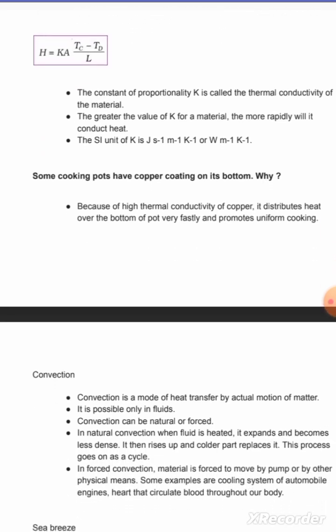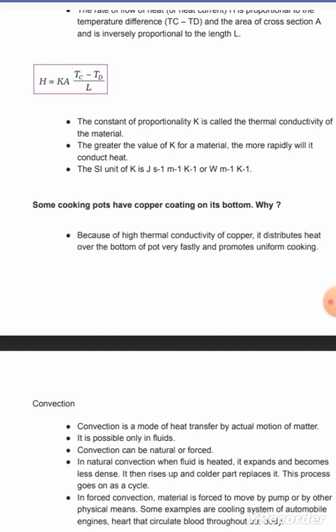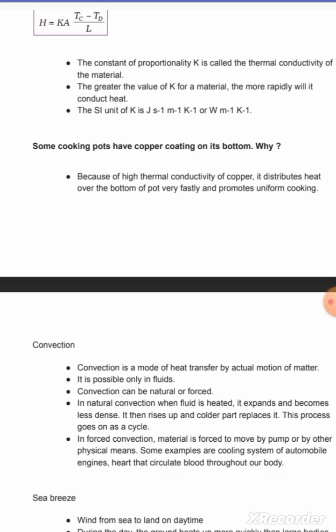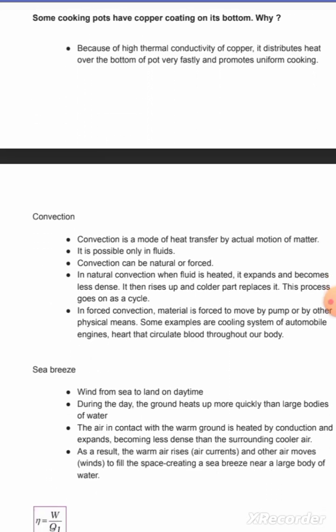Some cooking pots have a copper coating on the bottom. Why? Because of the high thermal conductivity of copper, it distributes heat quickly over the bottom of the pot and promotes uniform cooking.